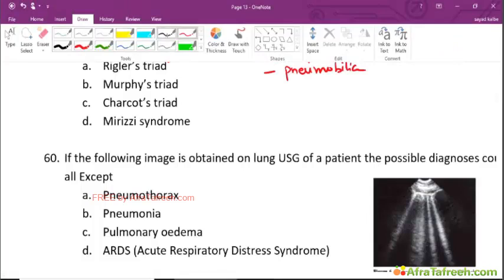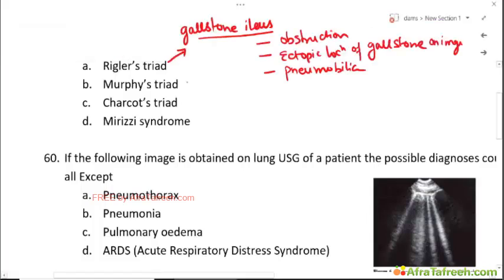For the next one, for the Murphy's triad, this is seen in acute pancreatitis. Acute appendicitis. Okay, so Murphy's sign is seen in cholecystitis.